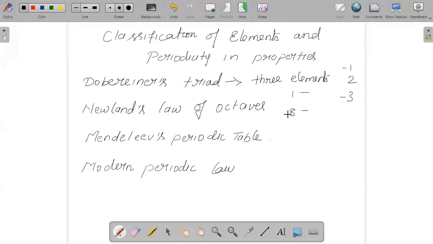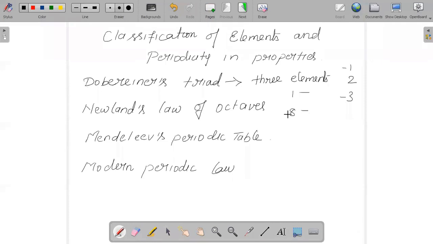So to some extent, we could conclude that Mendeleev's periodic table was successful enough, but currently we are following the modern periodic table. Many physical and chemical properties of the elements are a periodic function of their atomic number. The difference between Mendeleev's periodic table and the modern periodic table is that he was following atomic mass, and the modern periodic law is based on the atomic number.